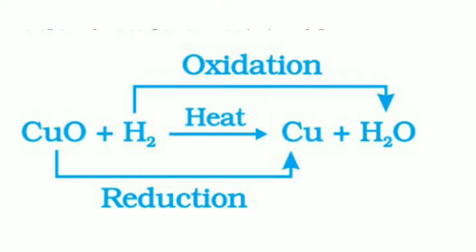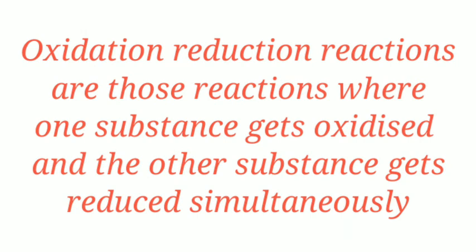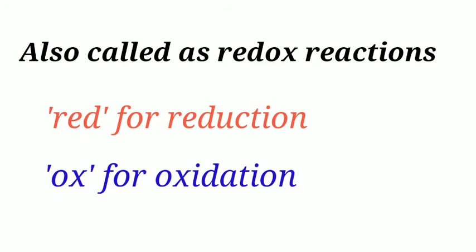We can see here that copper oxide has lost oxygen to form copper, whereas hydrogen has gained oxygen to form water. Copper oxide has been reduced to copper, whereas hydrogen has been oxidized to water. So we notice that oxidation and reduction cannot occur alone, because if one substance loses oxygen, there must be another substance to gain oxygen. Now we can define oxidation reduction reactions as those reactions where oxidation and reduction take place simultaneously. These reactions are also called redox reactions, red for reduction and ox for oxidation.